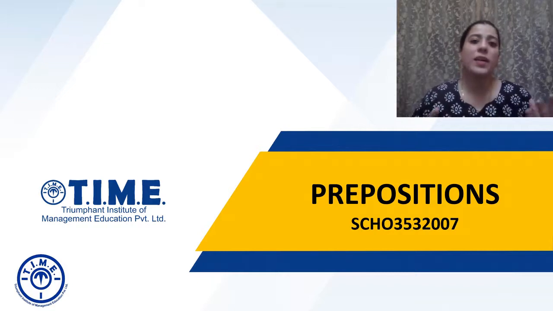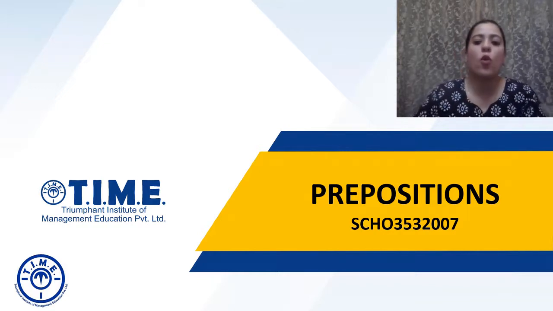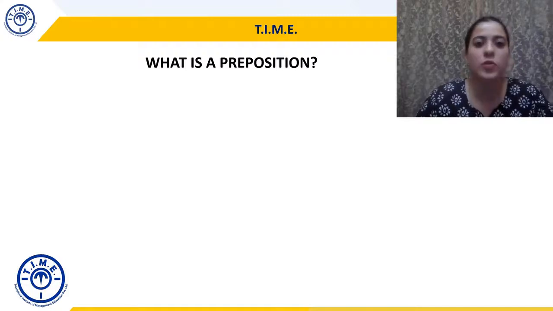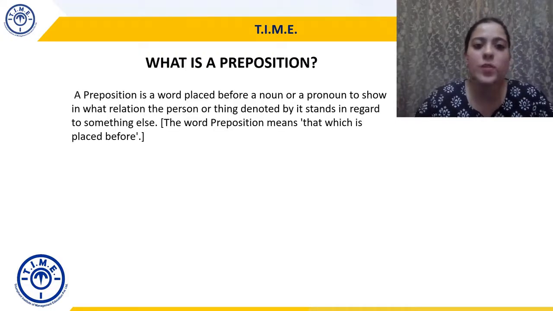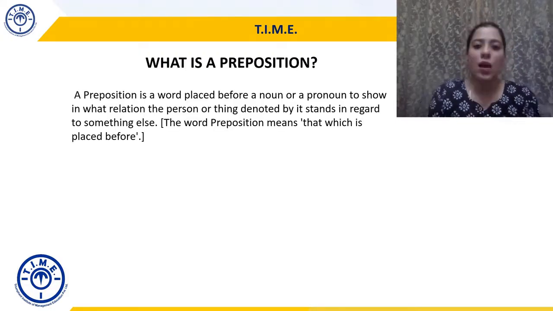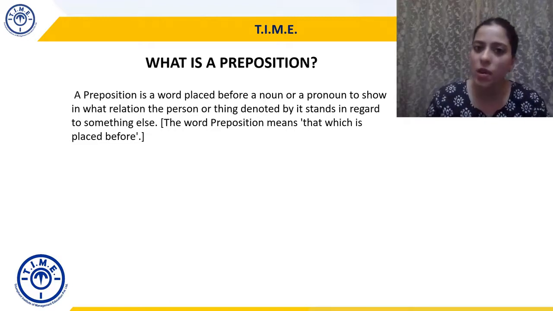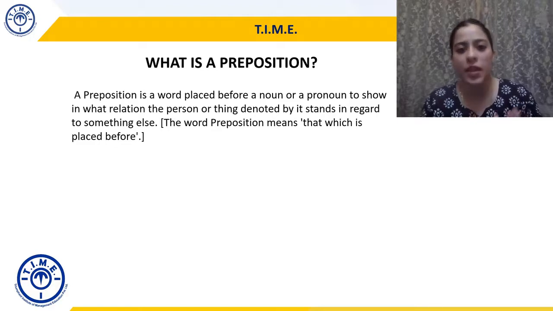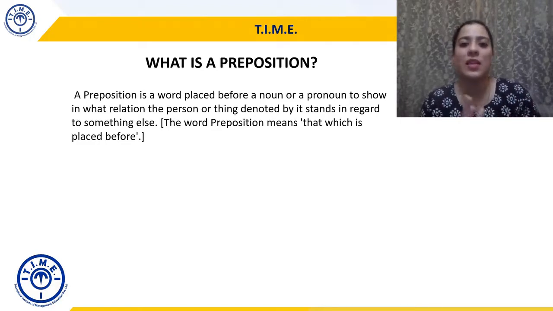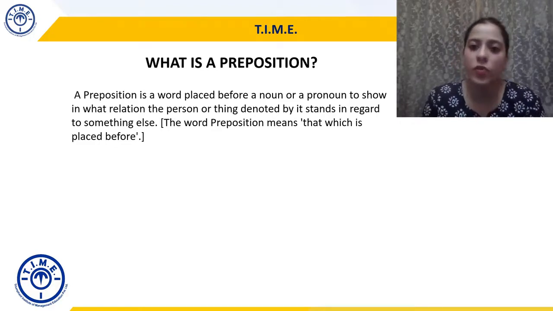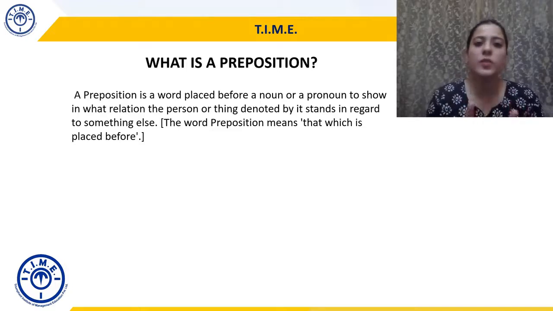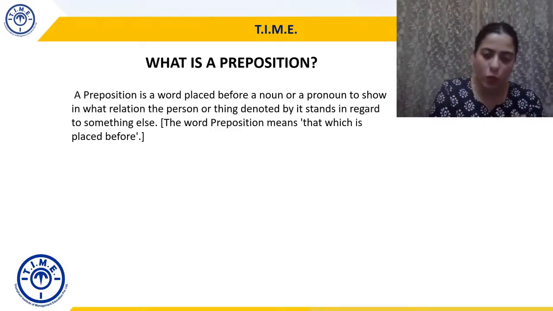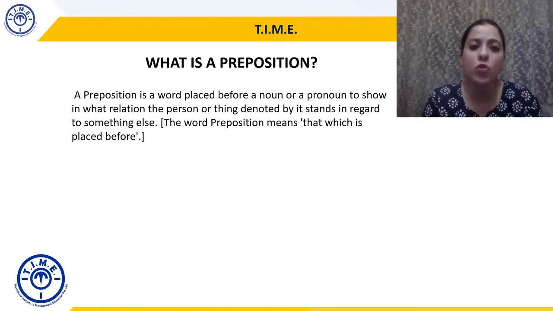And we begin with the fundamental question, what is a preposition, right? Preposition kya hai? So preposition is a word placed before a noun or a pronoun. We understand what nouns and pronouns are, right? In the earlier discussions, we have discussed that noun is a naming word, whereas pronoun is a replacement or substitute of a noun. So preposition is a word that is placed before a noun or pronoun to show in what relation the person or thing denoted by it.